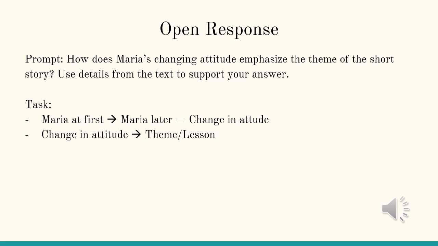That change in his attitude could teach us a lesson that selfishness is never as satisfying as sharing success with others, for example. So just like Mr. Fitzgerald's attitude changes in that example, and we use that change in his attitude to learn an overall lesson, we're going to similarly look for a change in Maria's attitude between earlier and later in the story, and use Maria's changing attitude to identify a theme or lesson that we can learn from that change.